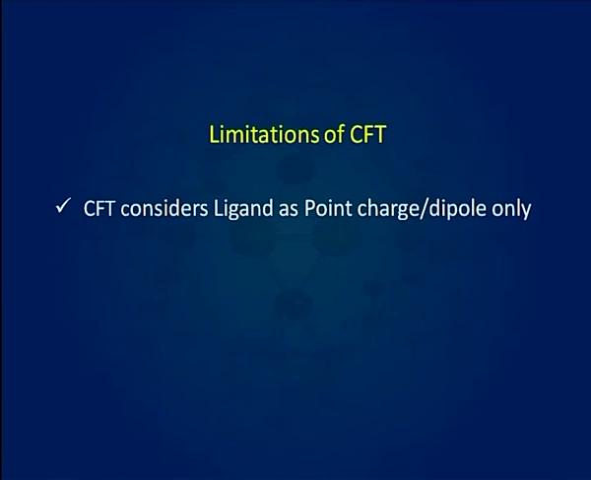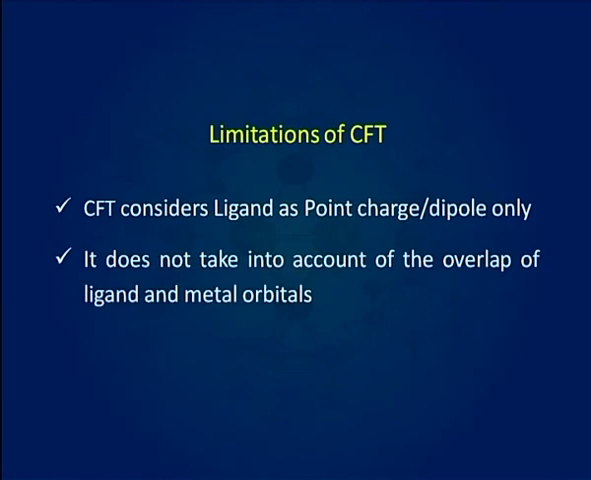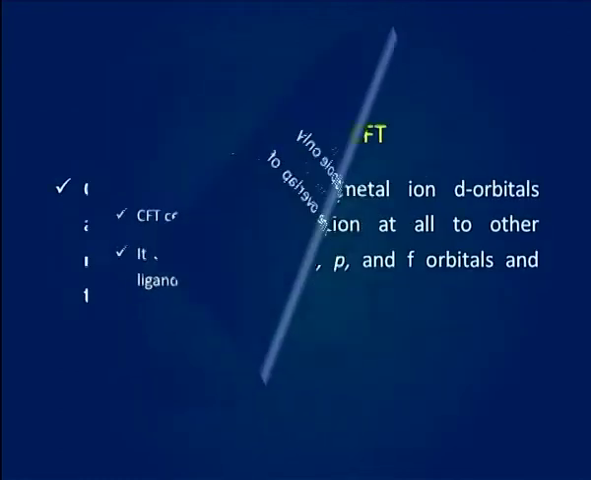Note that the crystal field model does not explain the bonding in coordination complexes. It describes only behavior that can be attributed to electrons on the transition metal atom in the coordination complexes. Crystal field theory has some limitations also. Crystal field theory considers ligands as point charges or dipoles only. Crystal field theory does not take into account the overlap of ligand and metal orbitals.